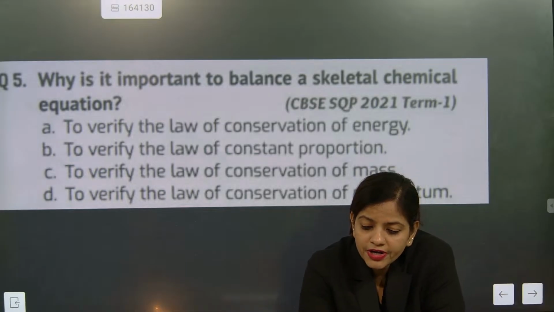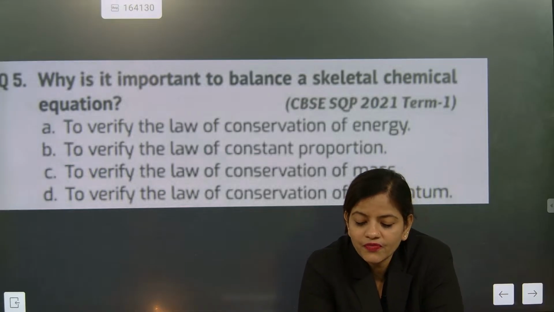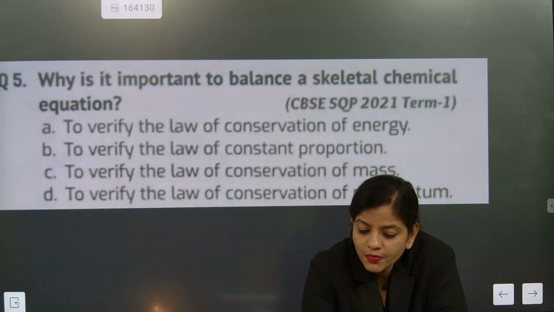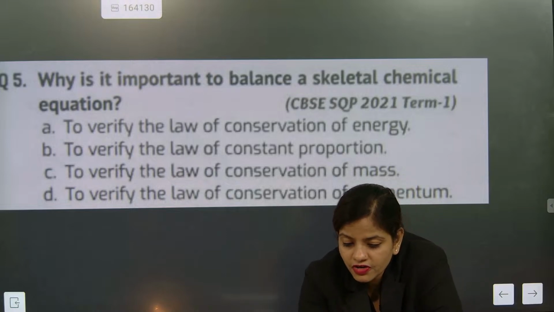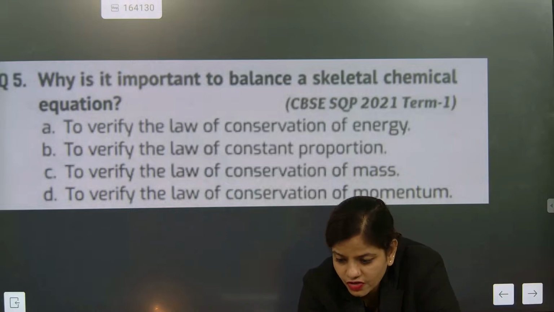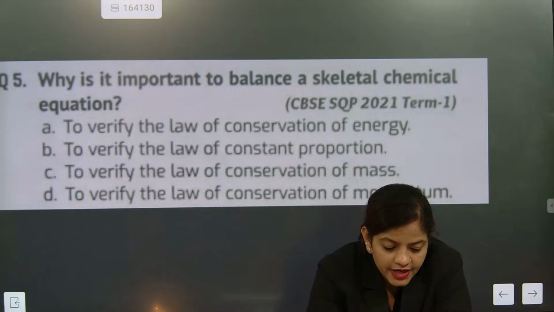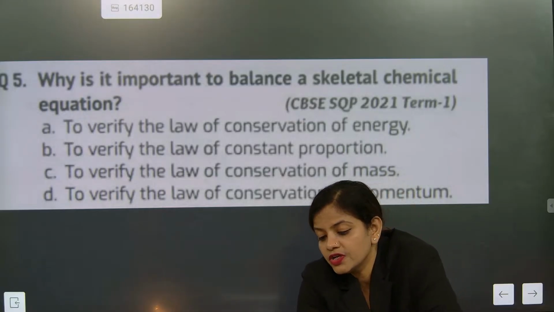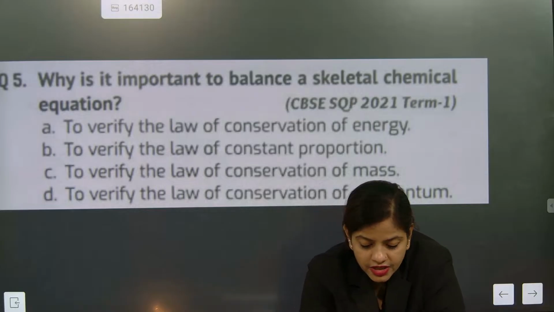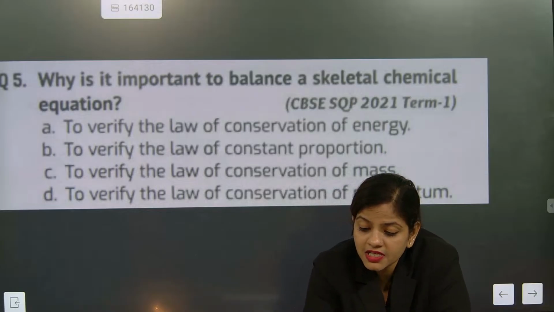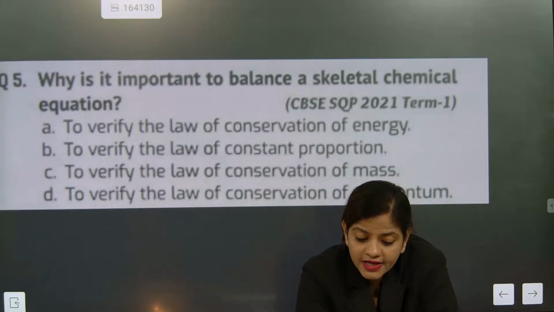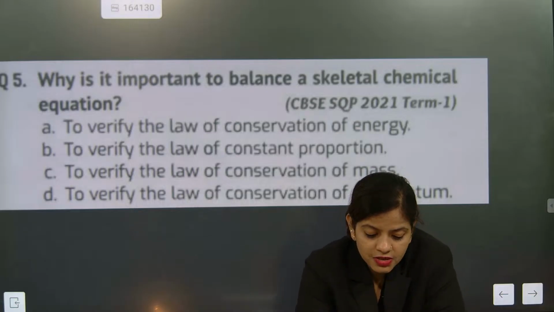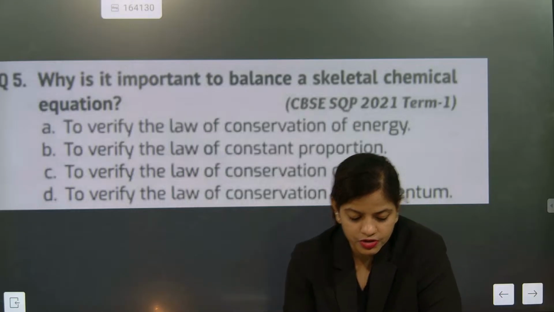Why is it important to balance a skeletal equation? To verify the law of conservation of energy, to verify the law of constant proportion, to verify the law of conservation of mass, to verify the law of conservation of momentum. What can be the correct answer here? To verify the law of conservation of mass. Absolutely correct, children. Come on, participate in this and answer as fast as possible. The correct answer is law of conservation of mass. Understood? So in this, the law of conservation of mass is most important.